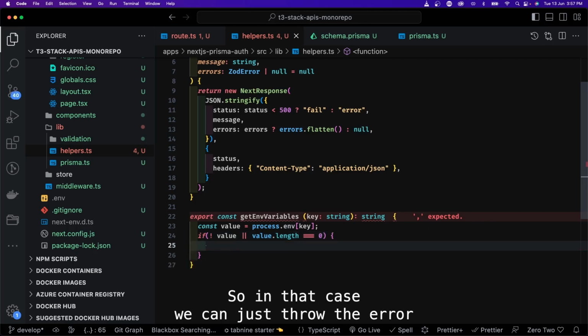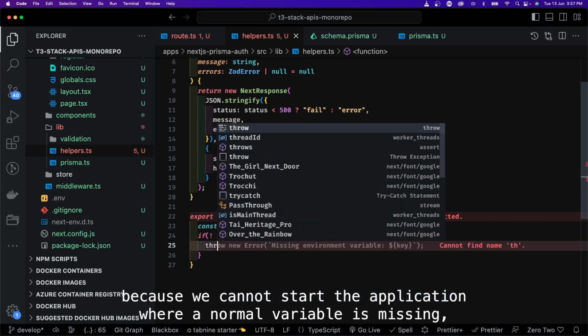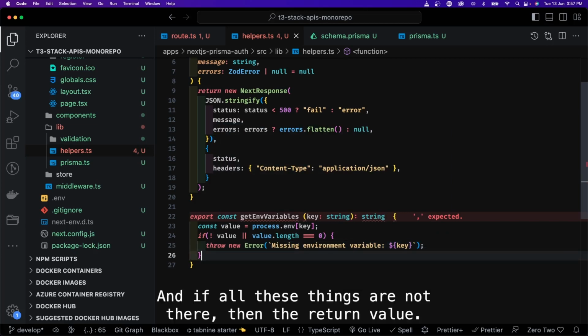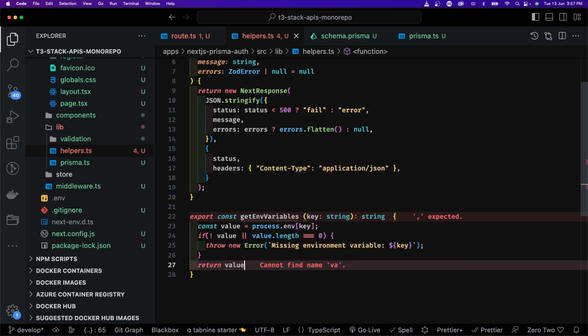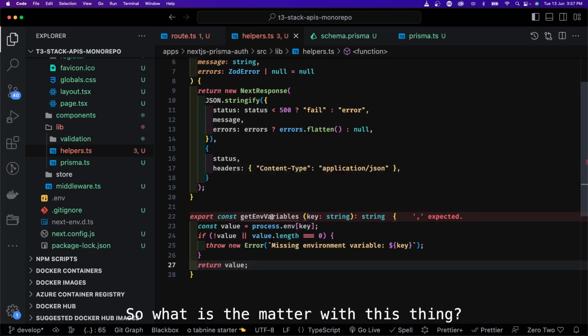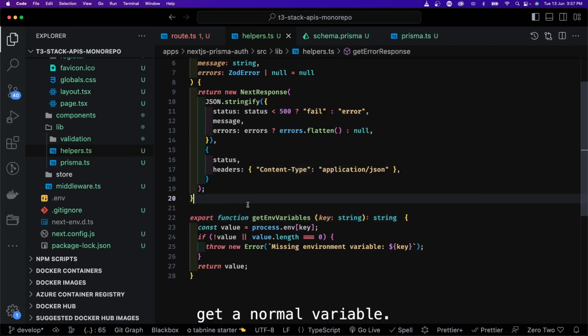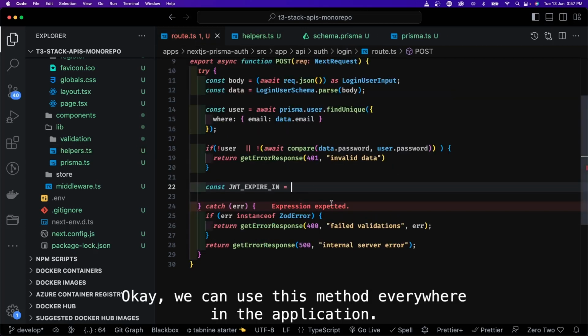So in that case, we can just throw the error because we cannot start the application where the environment variable is missing, environment variable key not set, something like that. And if all these things are not there, then return value. So what is the error with this thing? Okay, we can use this method everywhere in the application.